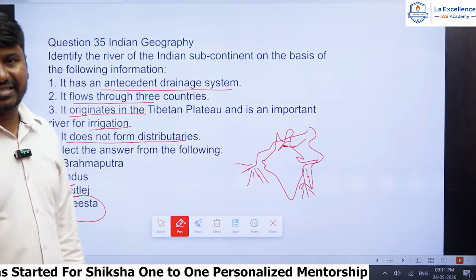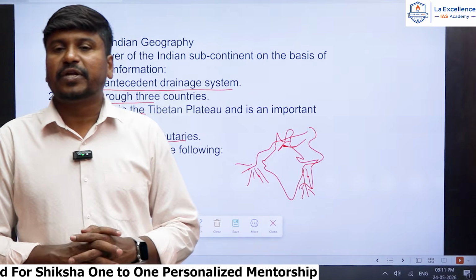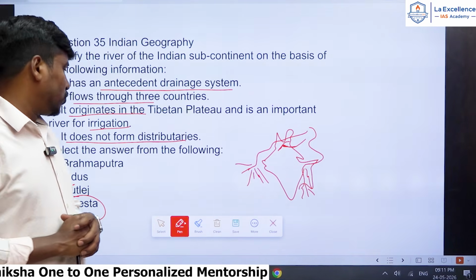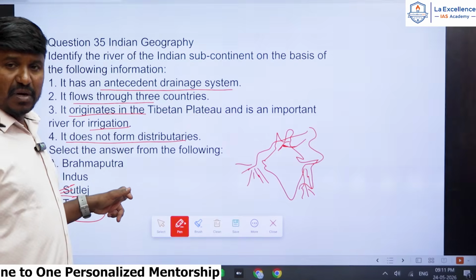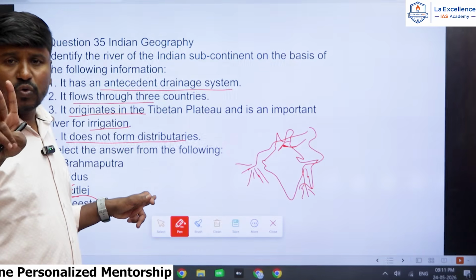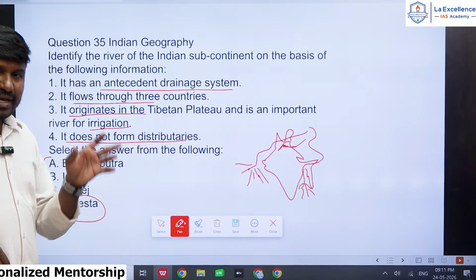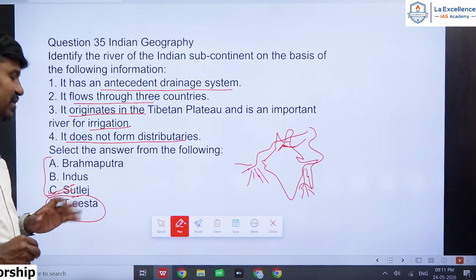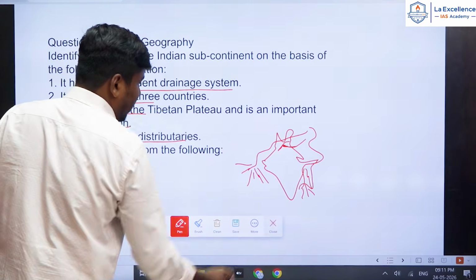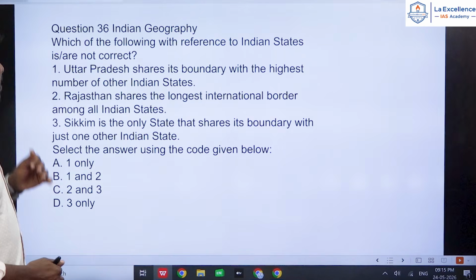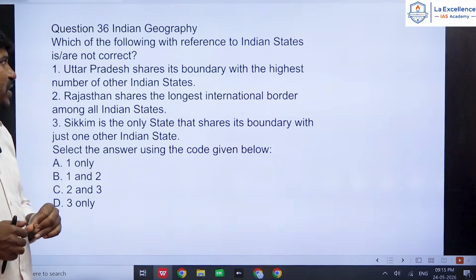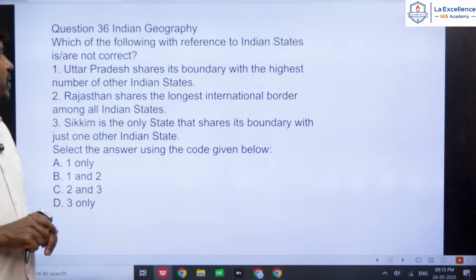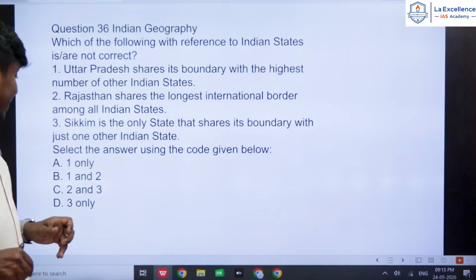Satluj is the correct answer, because Indus also forms distributaries, Brahmaputra also forms distributaries, and Tista joins Brahmaputra but flows only through two countries. And Satluj will not form any distributary and flows through three countries. So the answer should be Satluj. Satluj is the correct answer. Very important. Next one. Indian geography: which of the following statements with reference to Indian states are not correct, right?